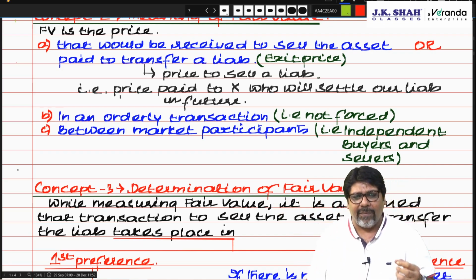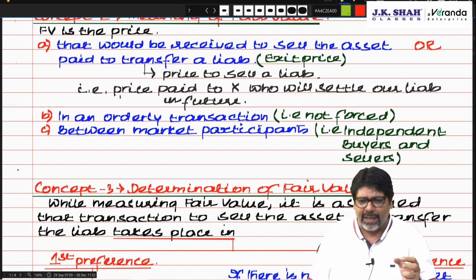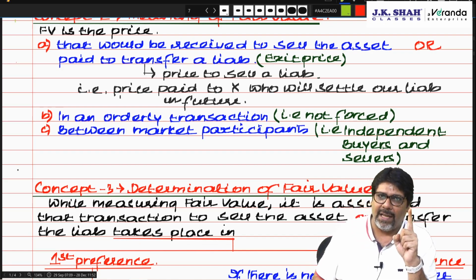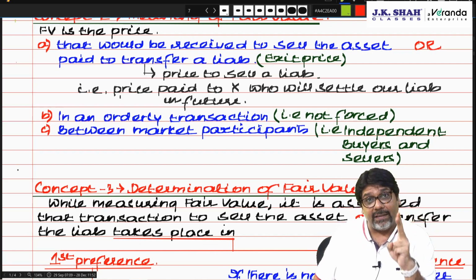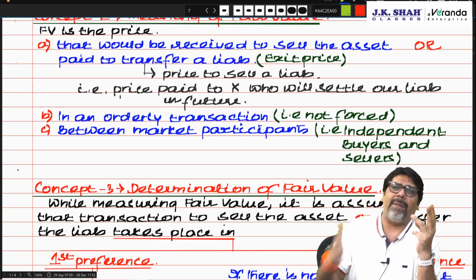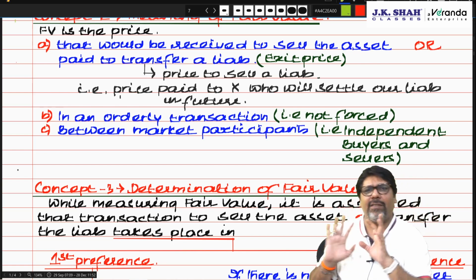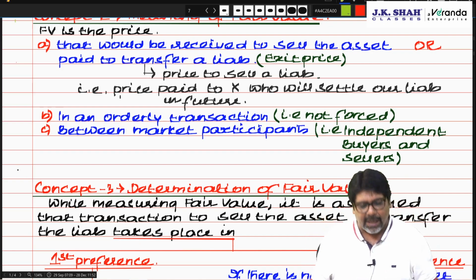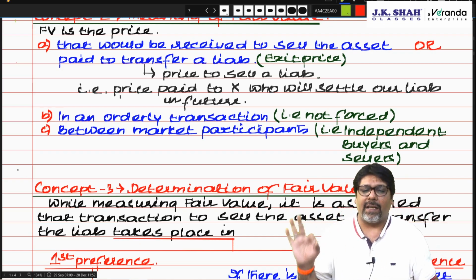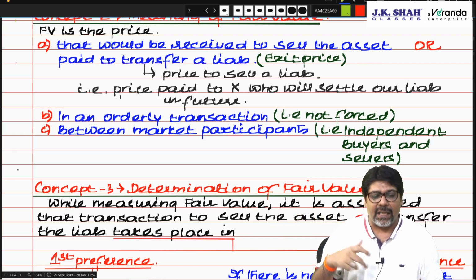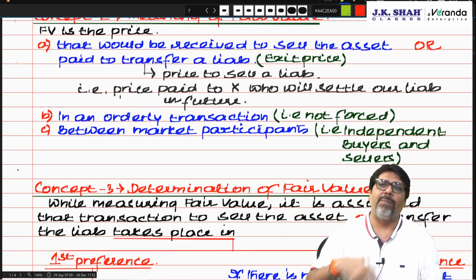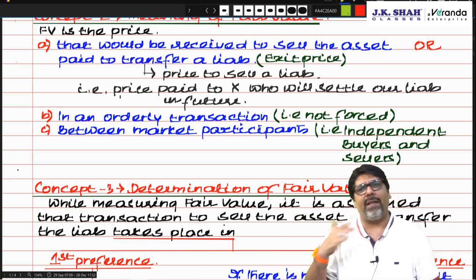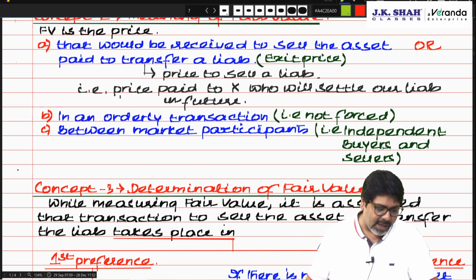So we can say fair value of liability is little tricky. It is a price paid to transfer the liability. We can call it exit price or the price at which liability would be derecognized. That is not mentioned in this standard, but exit price is nothing but price paid to derecognize a liability. And transfer a liability means price paid to Mr. X, who will pay the liability on our behalf in future.